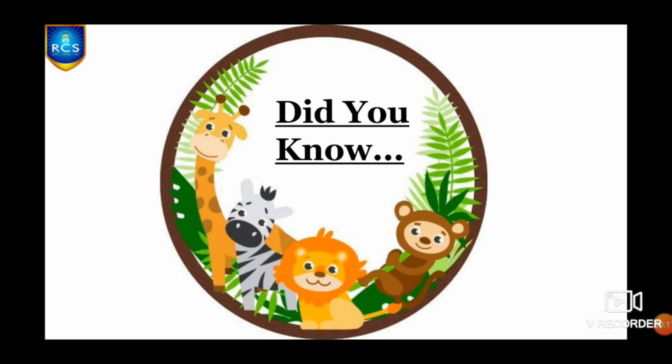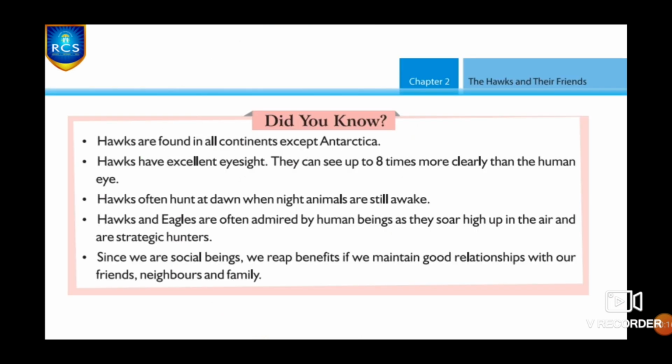In your concept book, all of you take page number 29, children. Did you know? Hawks are found in all continents except Antarctica. Hawks have excellent eyesight. They can see up to 8 times more clearly than the human eye. We can see each and everything very clearly, right? But hawks can see up to 8 times more clearly than us. Then just imagine their vision.